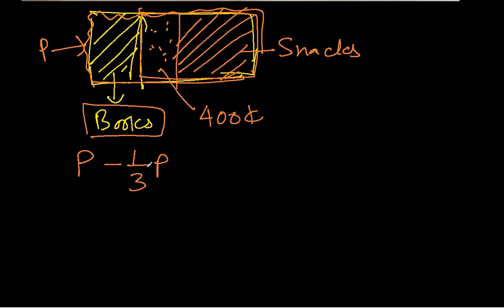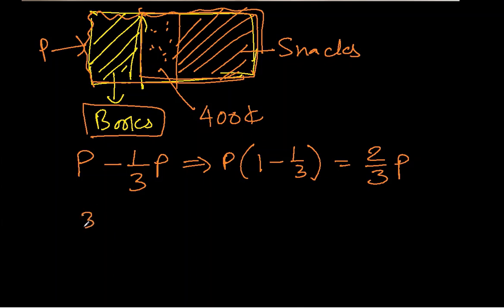If we subtract this, let's take P common, so it becomes 1 minus 1/3, which is 2/3 of P. So 2/3 of P was the remaining amount after being spent on books. Now 3/5 of this, 3/5 of 2/3 of P, the remaining one, what is that? 3 and 3 cancel, 2/5 of P